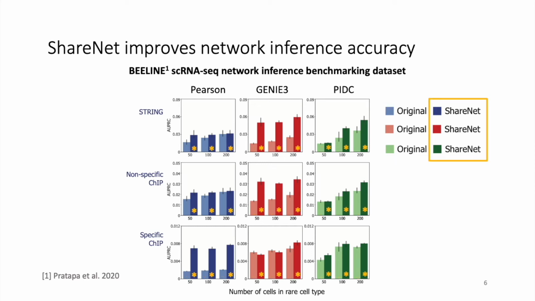The darker shaded bars correspond to the AUPRC values when using ShareNet. As we can see in this plot, the darker shaded bars indicating the ShareNet inferred networks are generally higher than their counterparts inferred in the absence of ShareNet across the various downsampling scenarios, network inference methods, and reference networks.